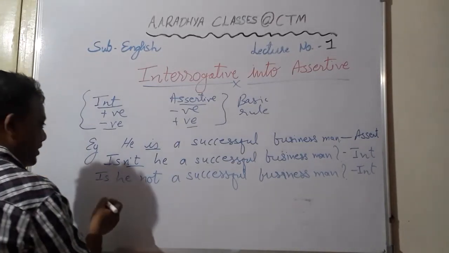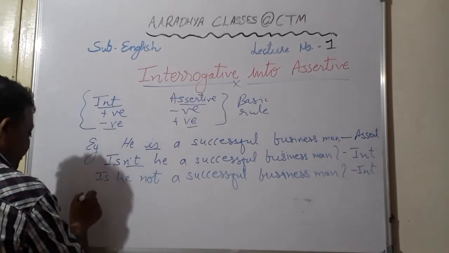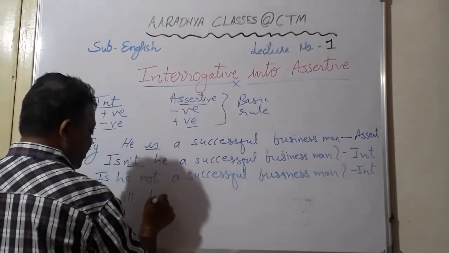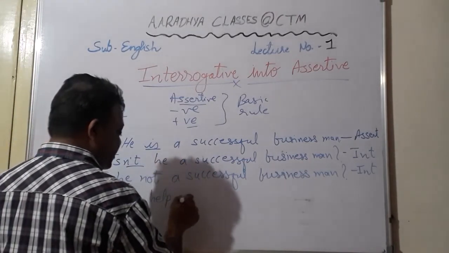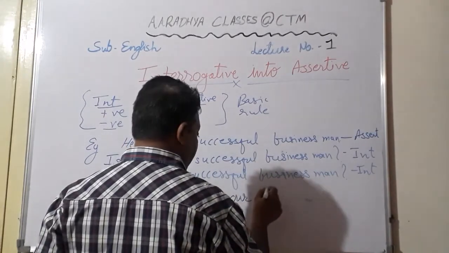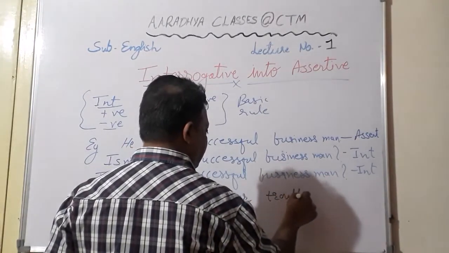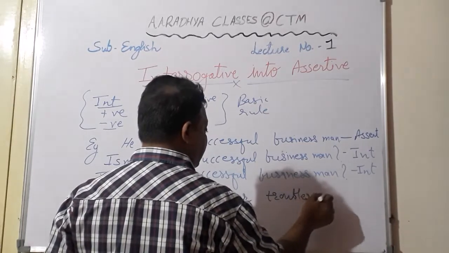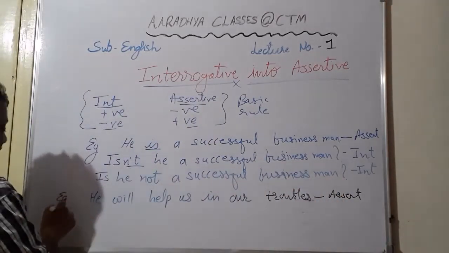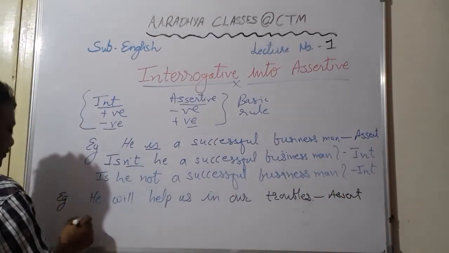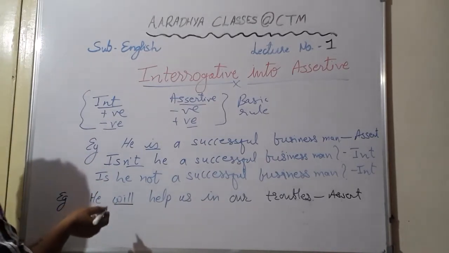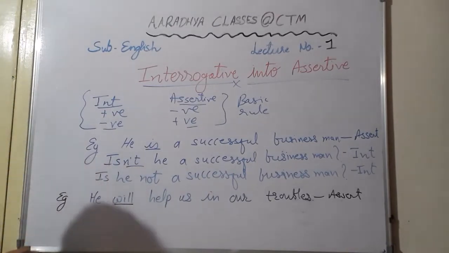Okay, similarly you can take any other sentence. Okay, he will help us in our troubles. Okay students, so here you see this is also again assertive sentence. This is second example. Now again here helping verb is will, which is already given. So you can just take it together also, and you can write it separately also.